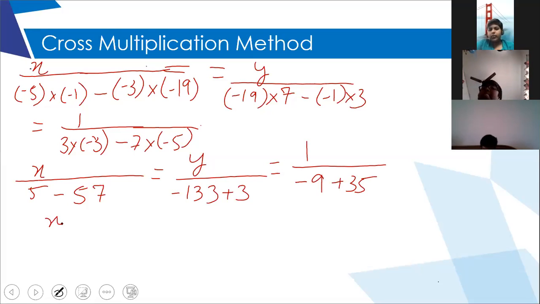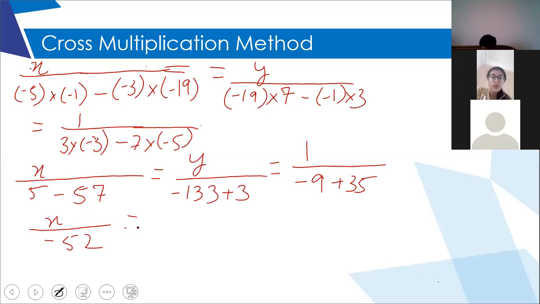So x upon minus 52, isn't it? 5 minus 57 is minus 52. And y upon minus 130. Very good. And which is equal to 1 upon minus 35 plus 9, which is plus 26.